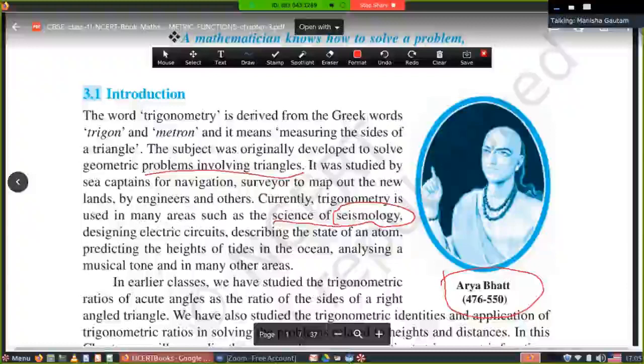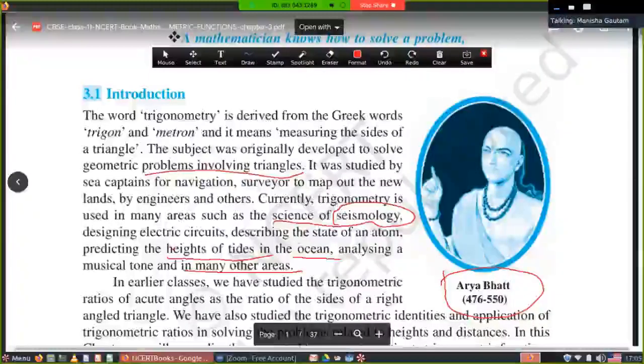One of the topics is this one, in the science of seismology. Trigonometry is also used in designing electric currents, describing the state of an atom, predicting the heights of tides. It means what? High tides in the ocean. Analyzing musical tone and in many other areas. We have studied trigonometry, starting in class 9th, where we studied trigonometric ratios.